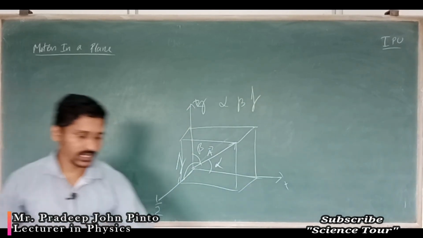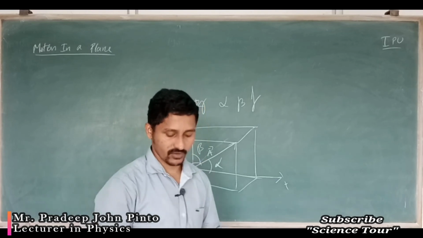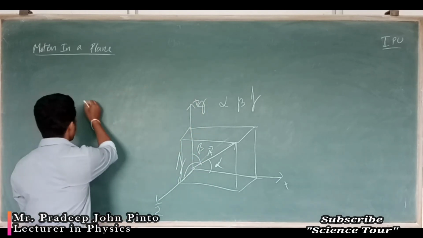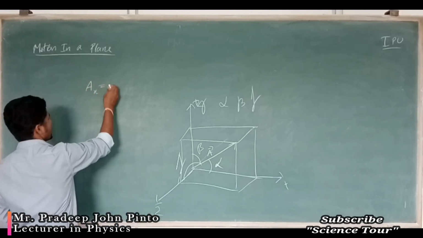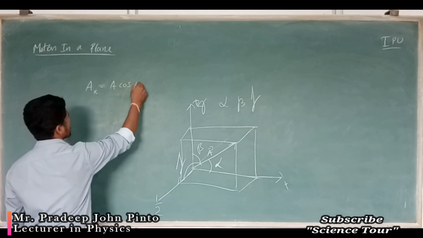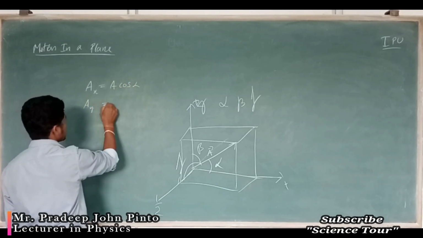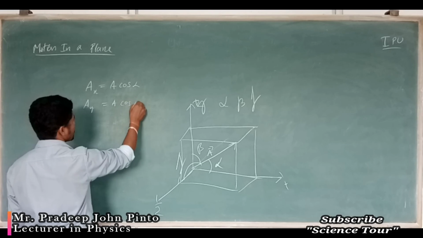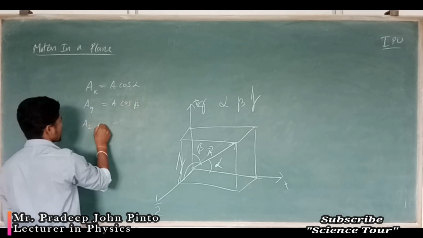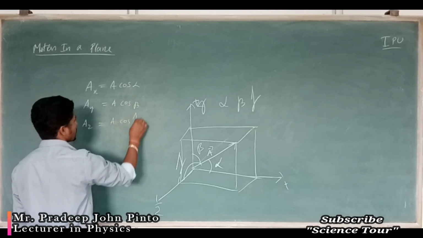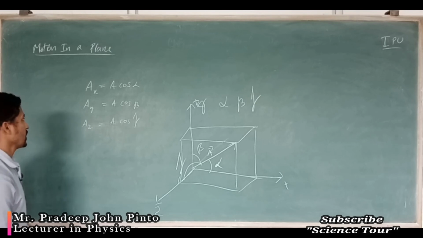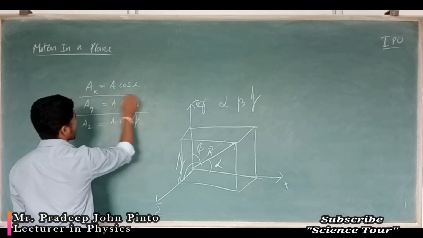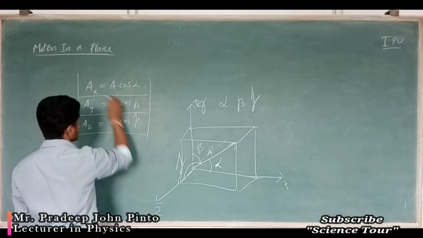So what are the components of that? ax is a cos alpha, ay is a cos beta, az is a cos gamma, in this way, isn't it? So these are the components.